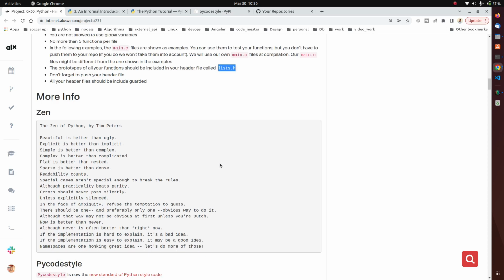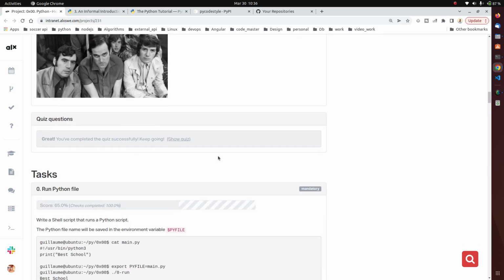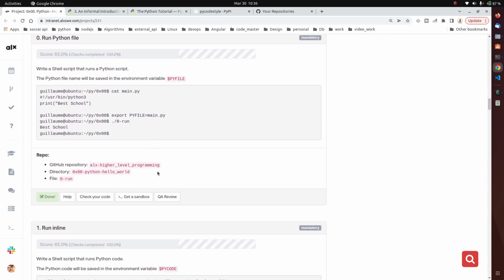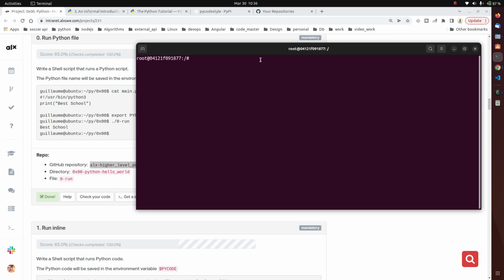All right, so let's go to the tag section, and the first thing we want to do is to log on to our repository, to our cloud server, and create this folder. So here I am on my cloud server. So I want to navigate to my root. So I'm going to do cd root. I want to create the folder.